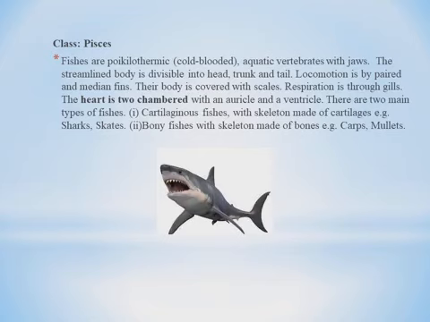So here these are aquatic vertebrates with jaws. So in the diagram you can see having upper jaws with teeth and lower jaws. So they are having the vertebrates. And also they are having streamlined body, and the body is divisible into head, trunk and tail.